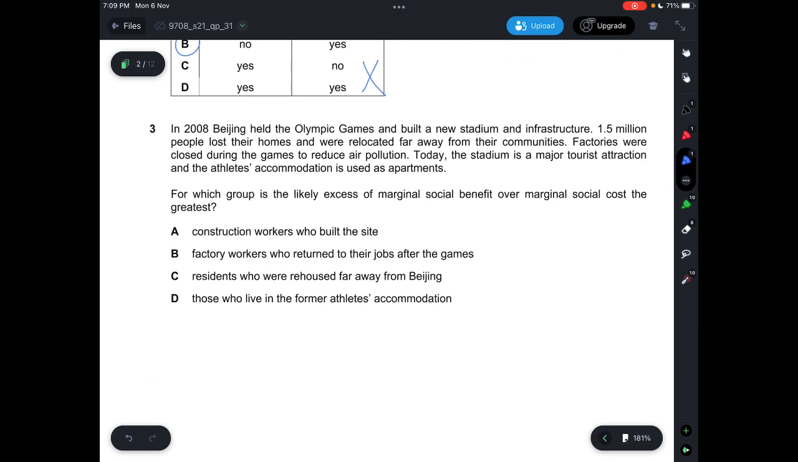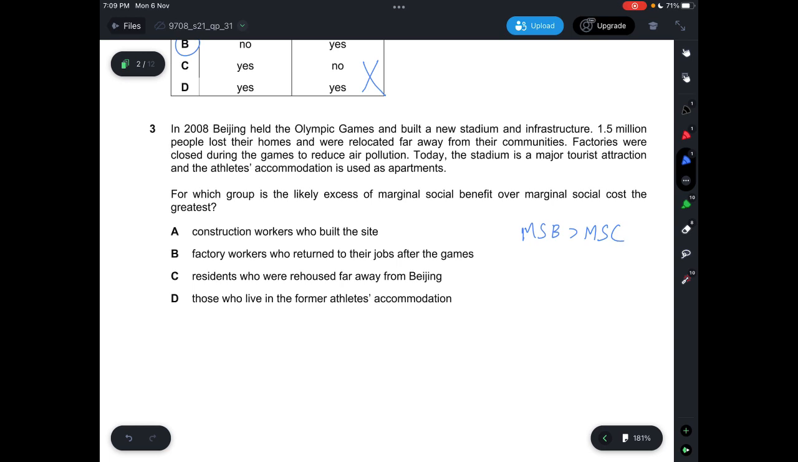Question 3. In 2008, Beijing held the Olympic Games and built a new stadium and infrastructure. 1.5 million people lost their homes and were relocated far away from their communities. Factories were closed during the games to reduce air pollution. Today, the stadium is a major tourist attraction and the athletes' accommodation is used as apartments. For which group is the likely excess of marginal social benefit over marginal social cost the greatest? MSB more than MSC. Let's look at the four options.